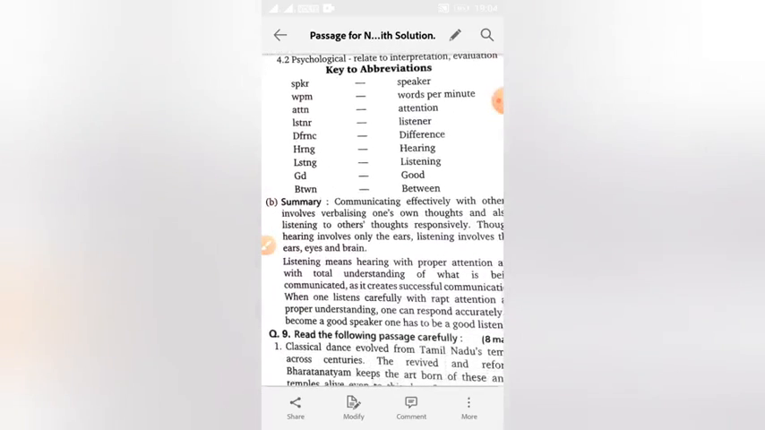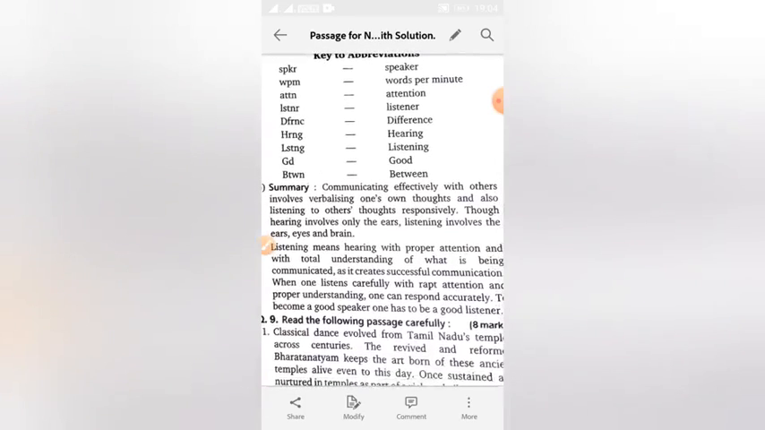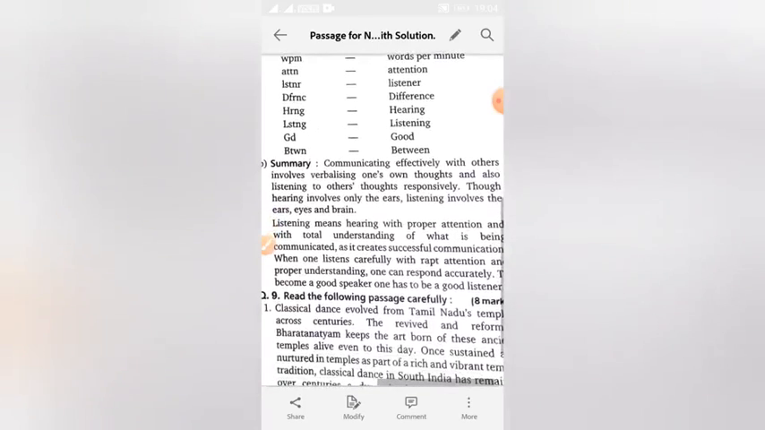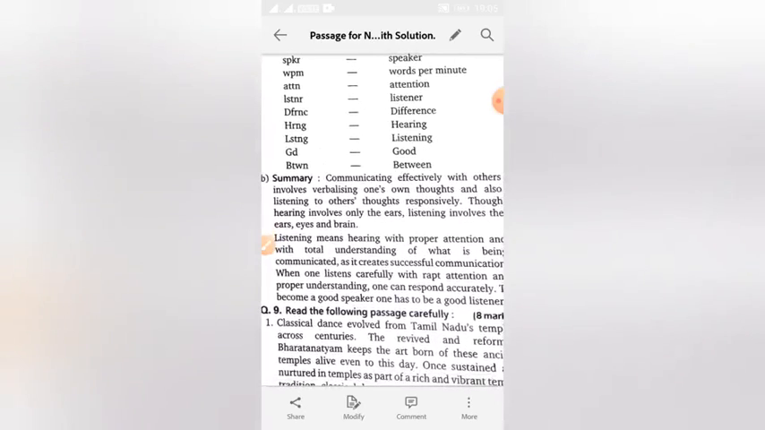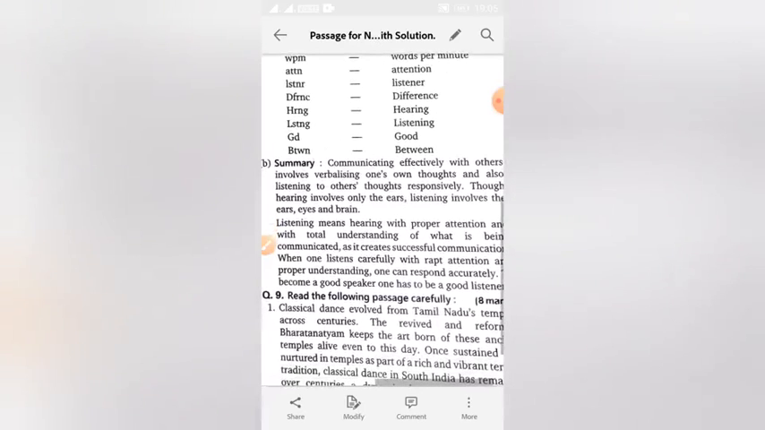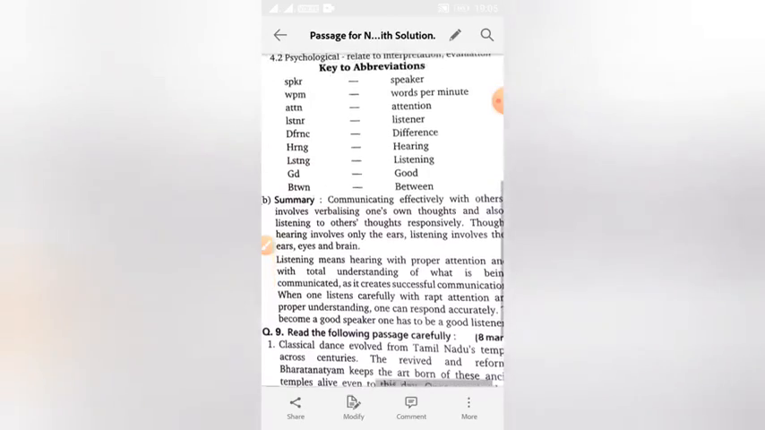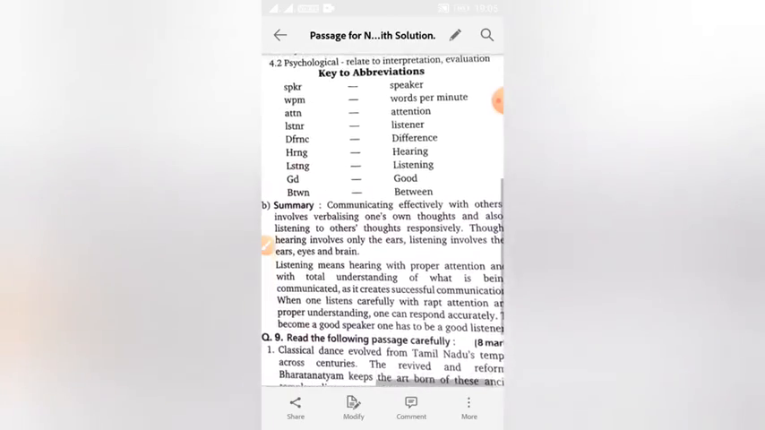So the first abbreviation is SPKR, it means speaker. WPM, it means words per minute. ATTN, it means attention. LSTNR, it means listener. DFRNC, it means difference. HRNG, it means hearing. LSTNG, it means listening. GD means good. BTWN, it means between. So all the abbreviations are invented abbreviations you have used here.